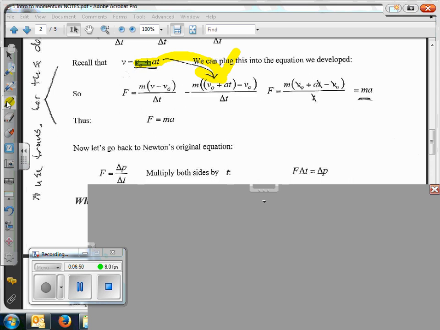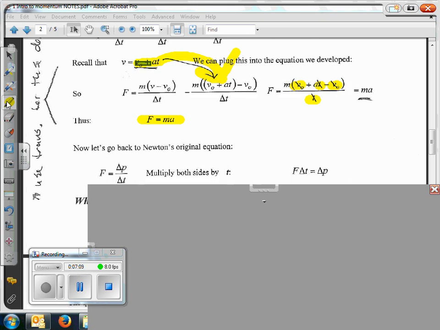And then we just do all the algebra, and we can see how things cancel out here. V sub naught minus V sub naught is 0, t's cancel out, and then it finally boils down to force equals mass times acceleration. So that's what we call Newton's third law now.